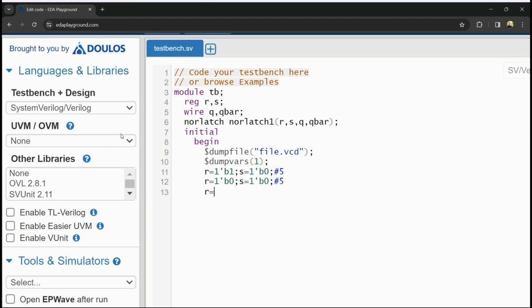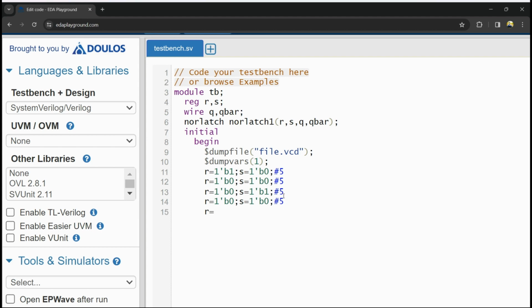Now I will give R equal to 1'b0, S is equal to 1'b1, and giving some time delay. And again I will give the same R equals 0, S equals 0 so that it will return the previous state.